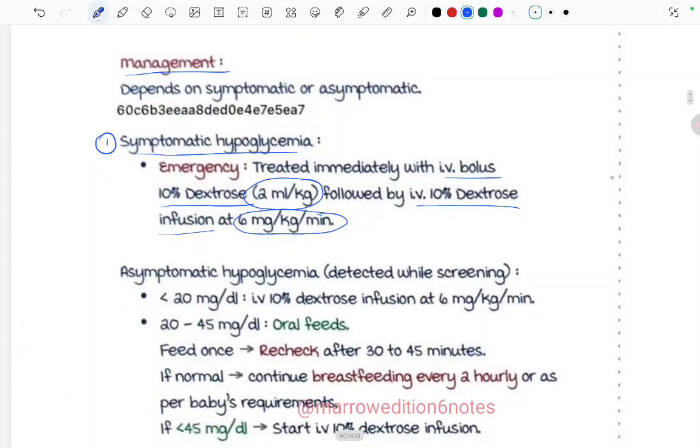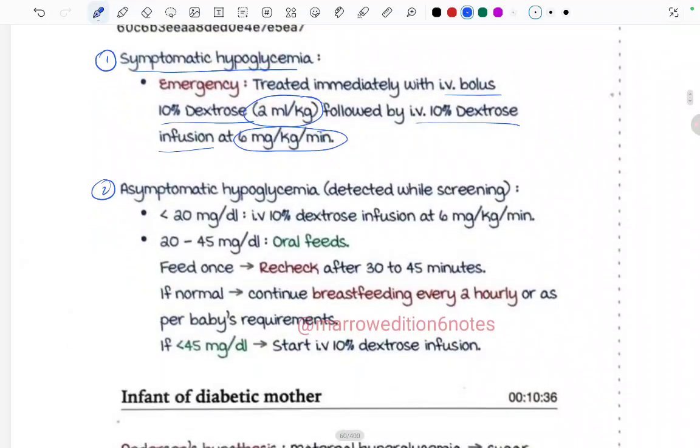Now, in case of asymptomatic hypoglycemia, which is detected while screening, if the blood glucose is less than 20 mg per dl, then again we have to give IV dextrose infusion at 6 mg per kg per minute. But if the blood glucose is 20 to 45, then we can start with the oral feeds.